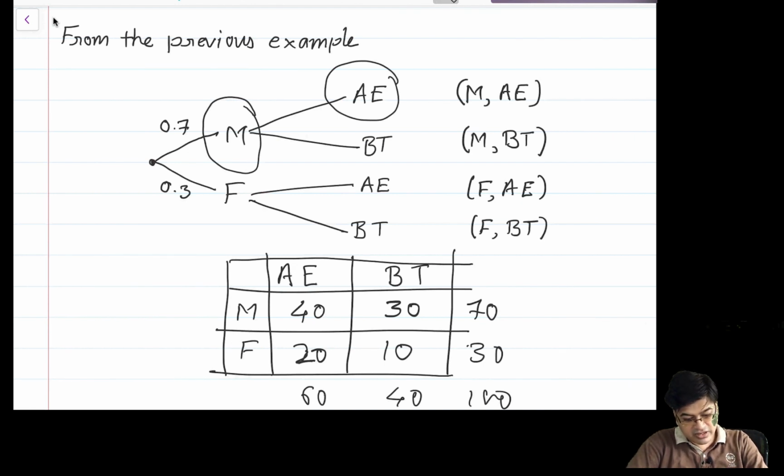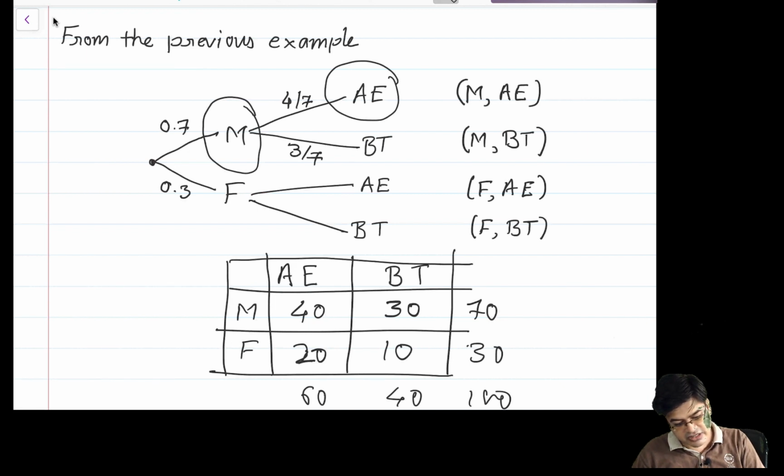So I need to talk about the conditional probability. So 7 and 40. Given that he is male, the universe has already shrunk. So this probability is 4 by 7. And then given that he is male, what is the probability that he is from BT? It will be 3 by 7.